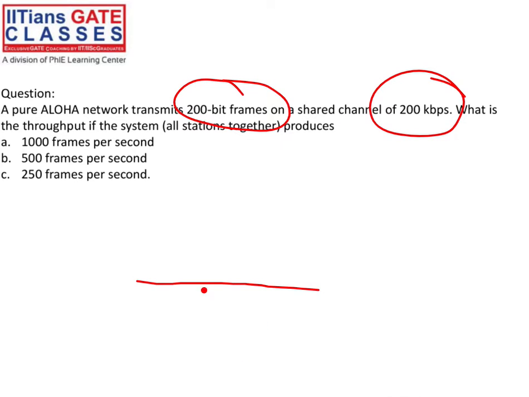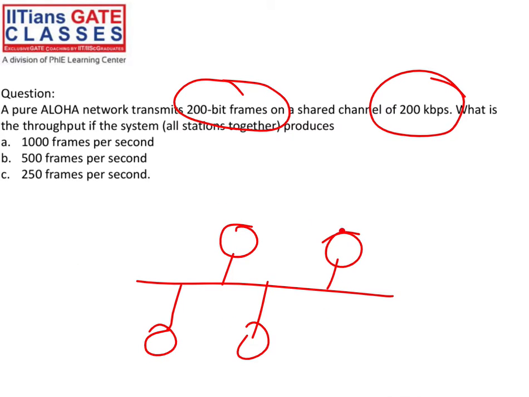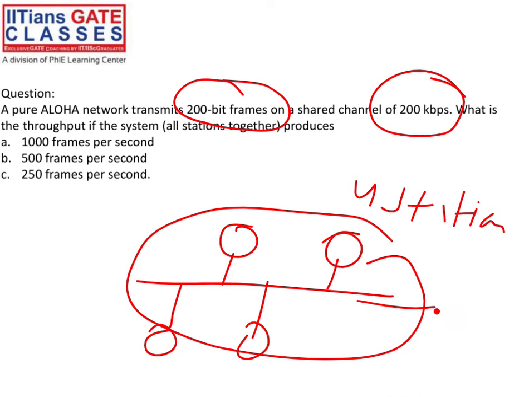Now see, this is your network. Here this is a station, this is a station, this is a station. So in the complete network, four stations are there, and the whole network we say system. So if the system, all stations together, produce 1000 frames per second, 500 frames per second, and 250 frames per second, you have to calculate what will be the throughput, right?